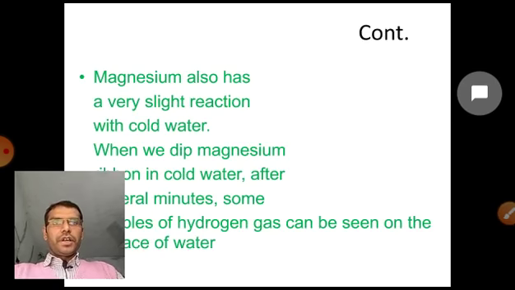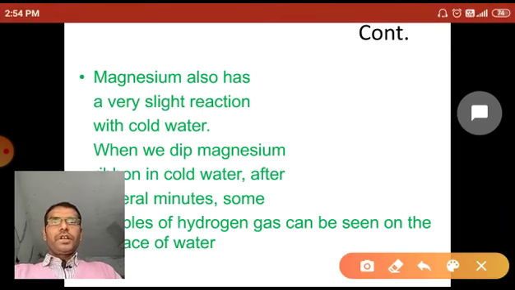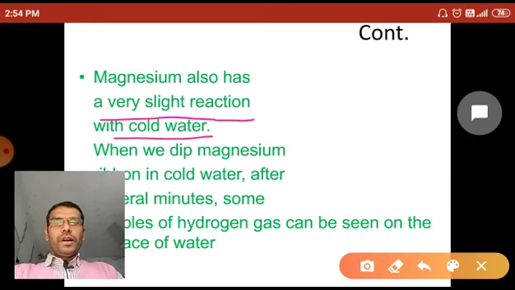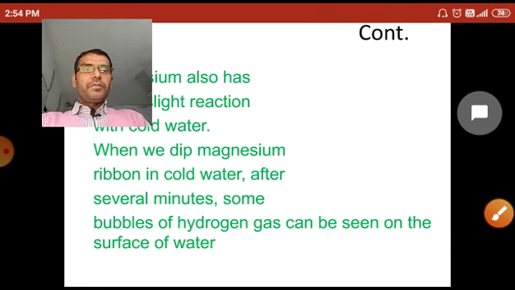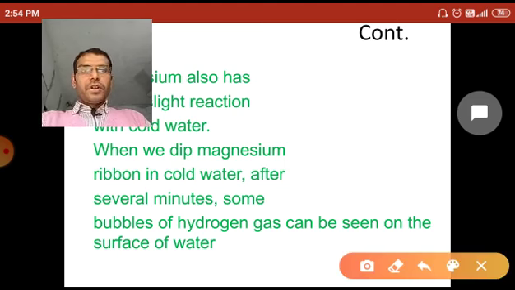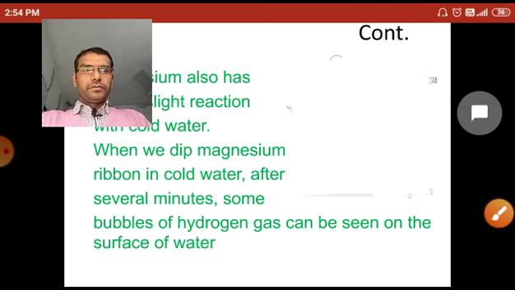Now in the second experiment, magnesium also reacts with cold water. Magnesium has a very slight reaction with cold water. When magnesium is dipped in cold water, then after several minutes some bubbles of hydrogen gas can be seen on the surface of the water.